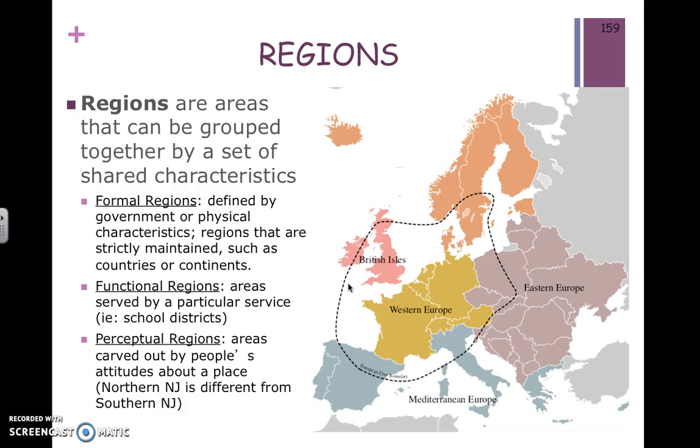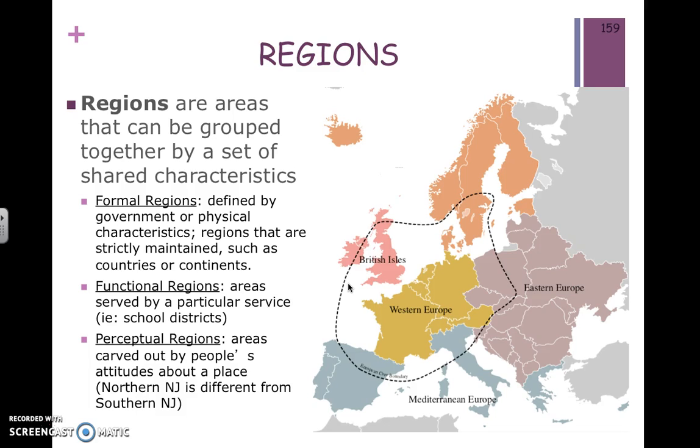The last one would be a perceptual region. Typically the best way to think about this one is when you describe a region based upon its cultural characteristics. So its cultural characteristics will determine, let's say, a perception that people have of that region. So they have an opinion about it. They may call it a nickname because of those characteristics.